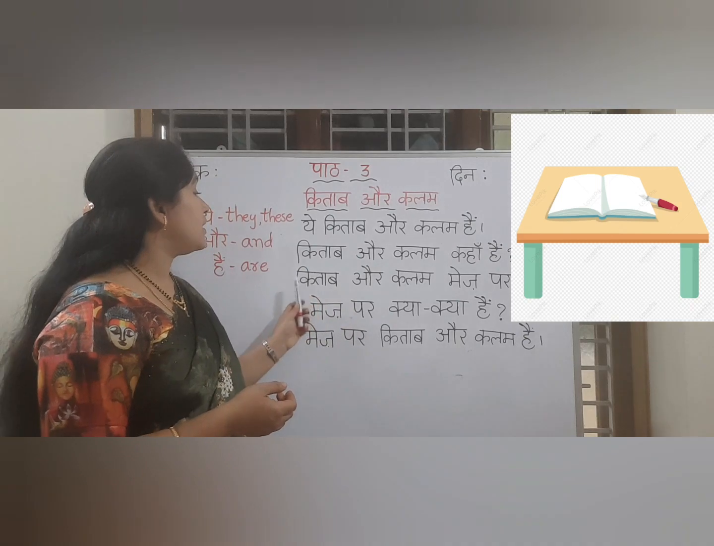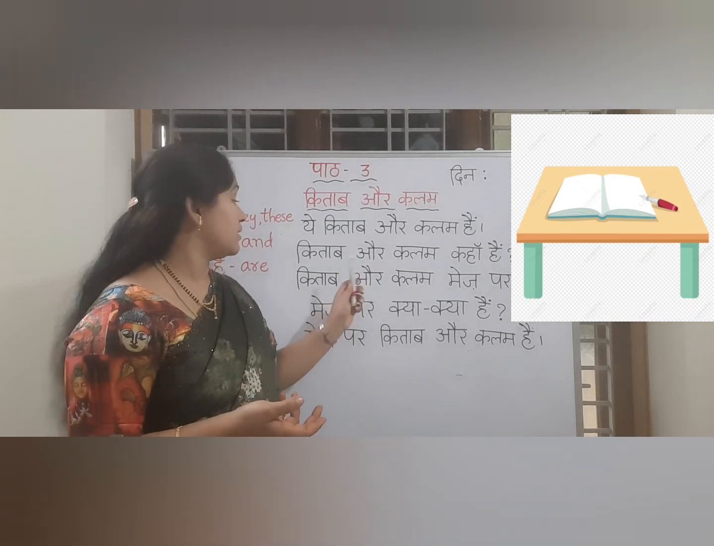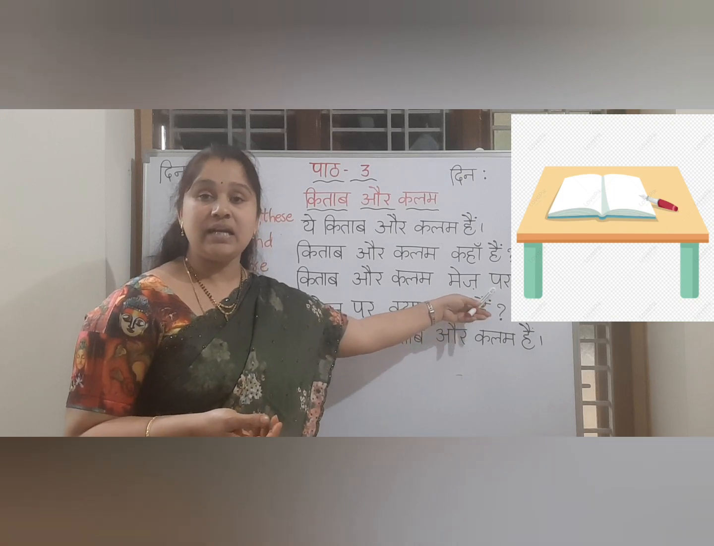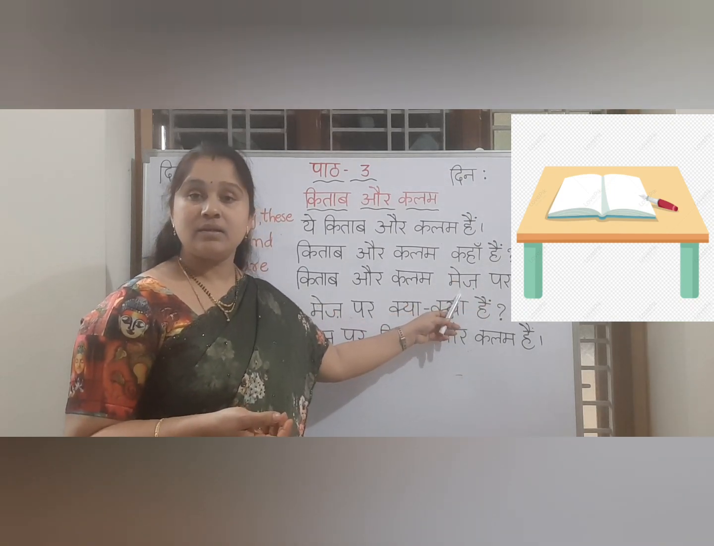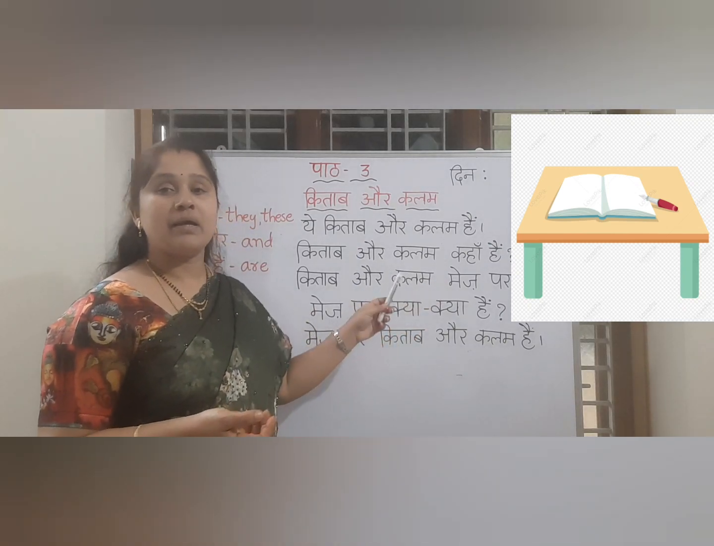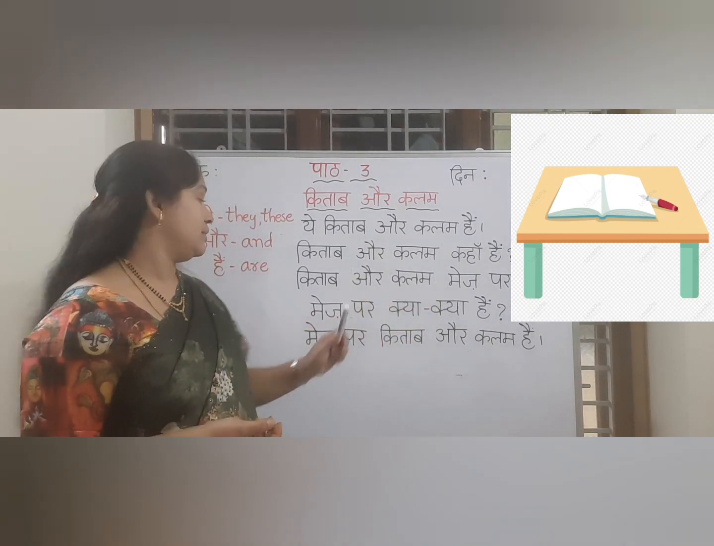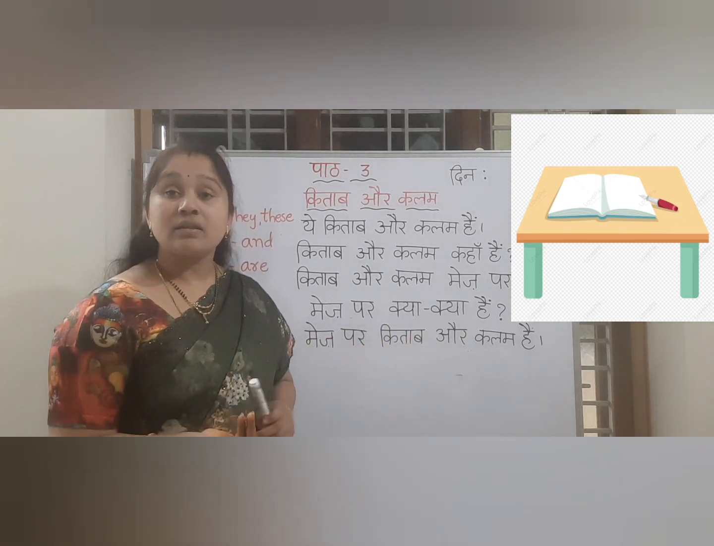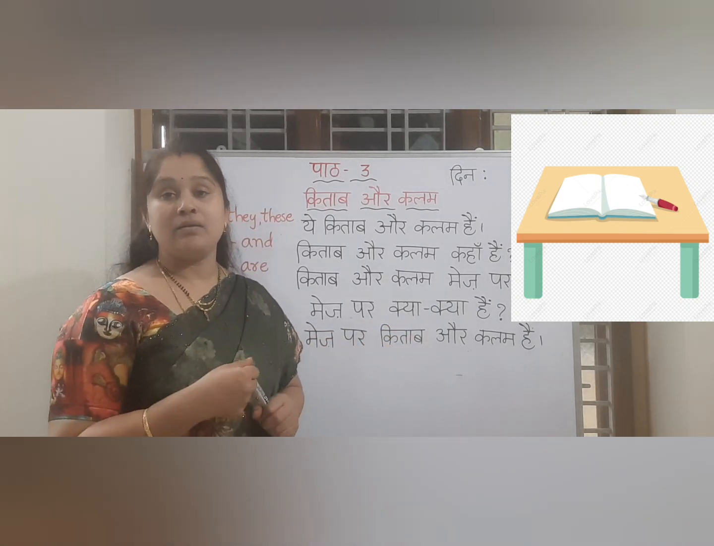ठीक है? And when you want to answer, किताब और कलम मेज पर है. पर means what I said? On. मेज means table. किताब और कलम मेज पर है. Book and pen are on the table. मेज पर क्या क्या है? What are there on the table?